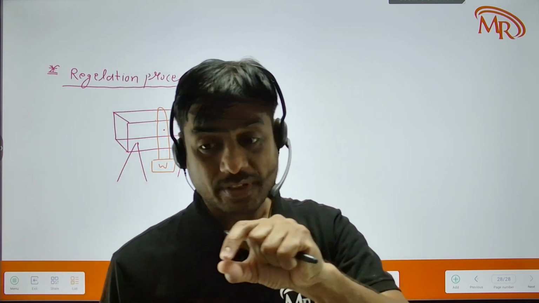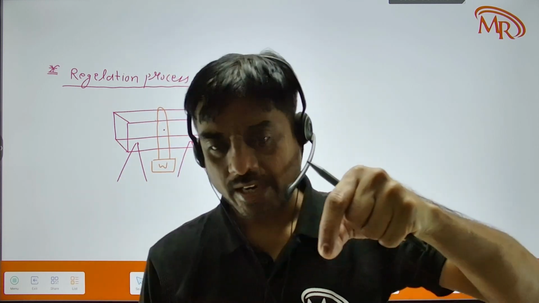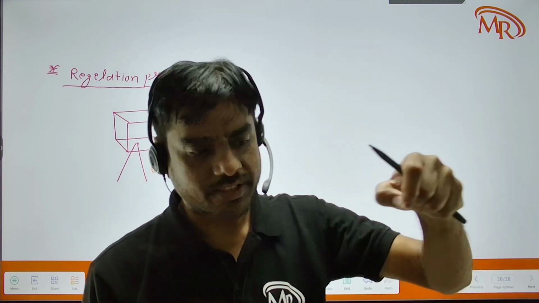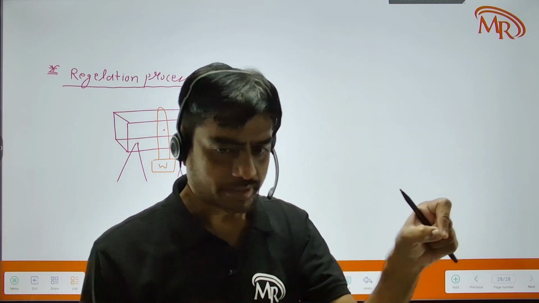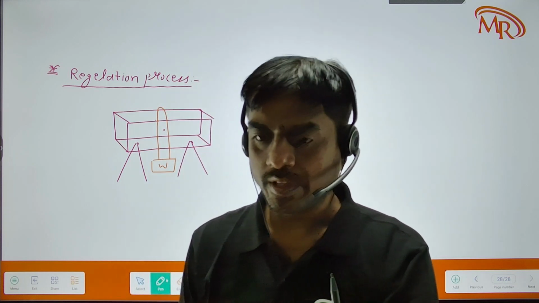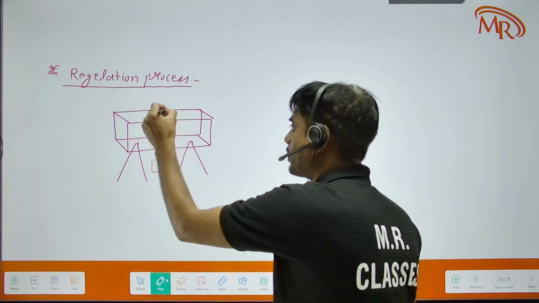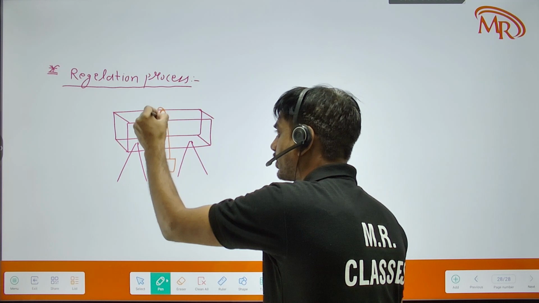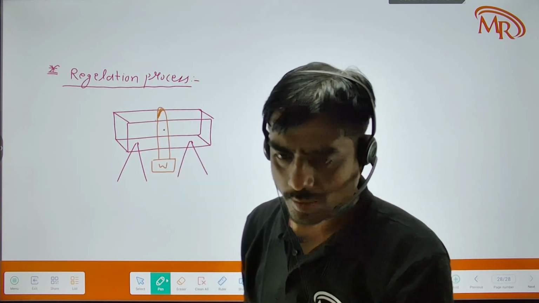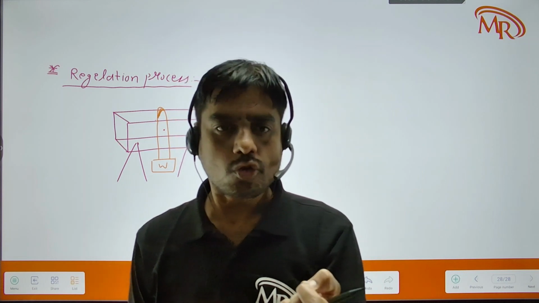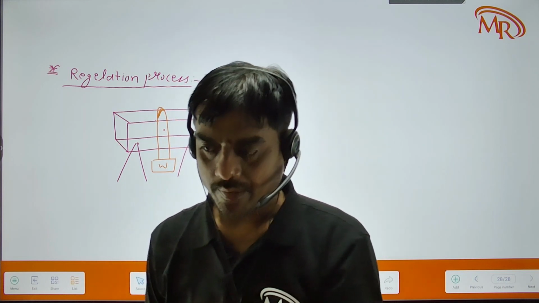That means the place at which the thread touches will apply pressure on that particular contact point. Due to application of the pressure, molecules of the ice will melt down.